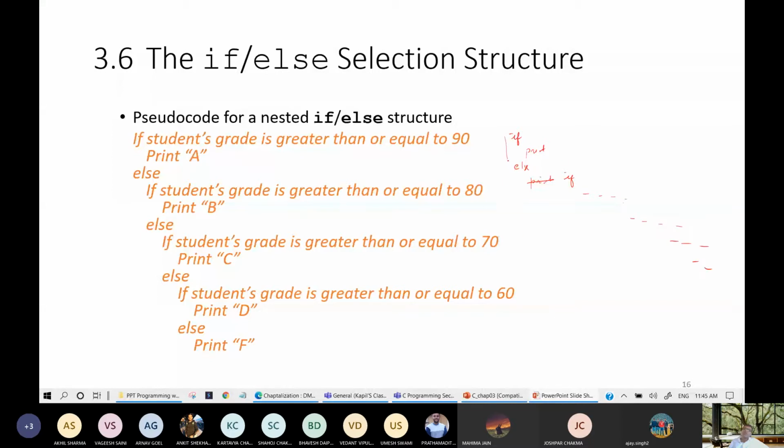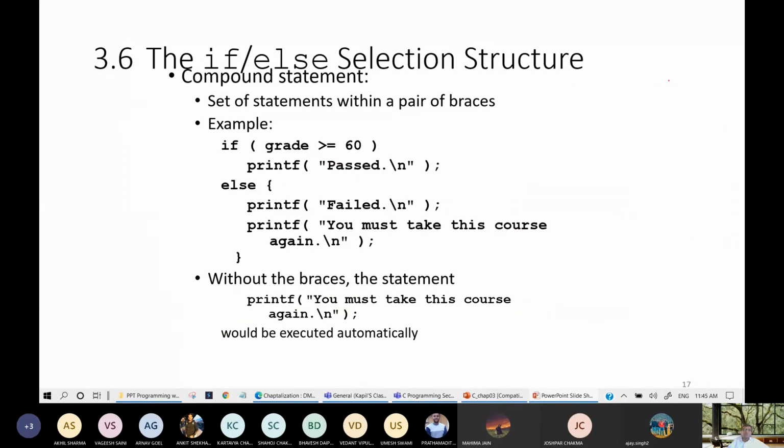So during this nesting process, sometimes users get confused, and due to this confusion, the user may or may not be able to write the correct program. Or the program is written correctly, means syntactically correct, but logically it will give you a wrong answer. Let me show you.